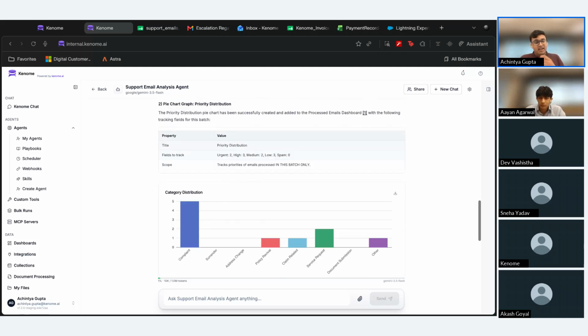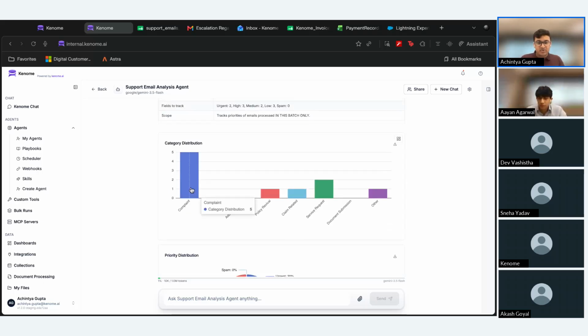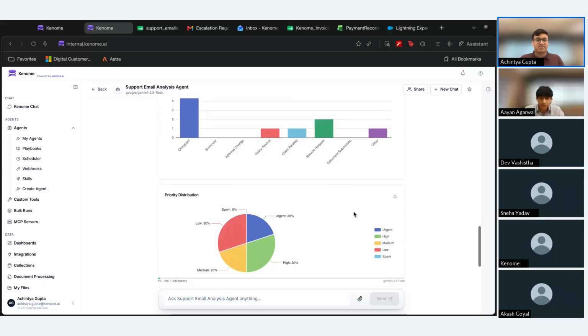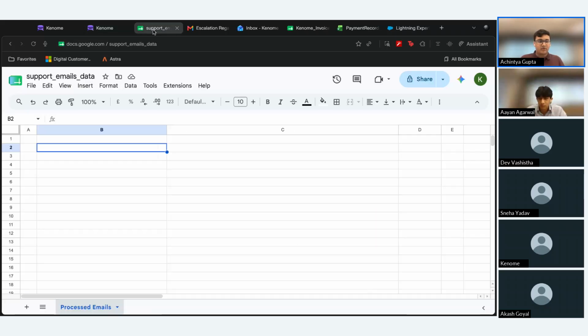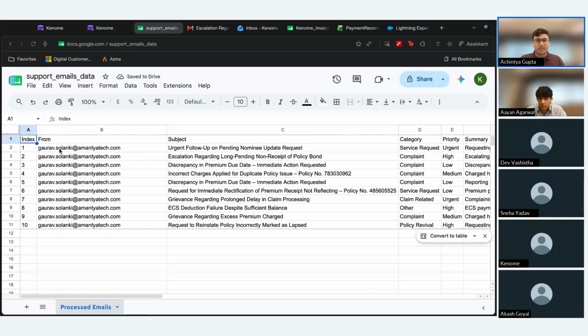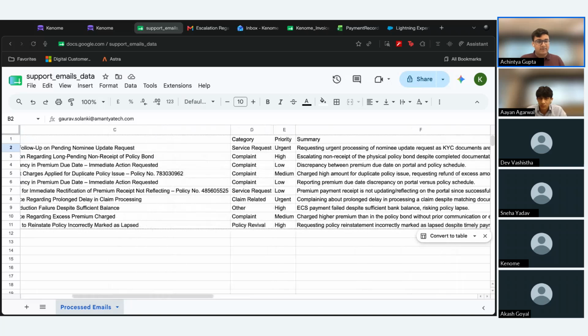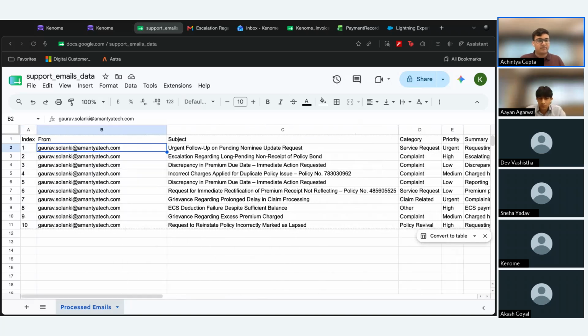Then this agent has also generated the charts that I talked about. One is a category distribution chart, and the other is a priority distribution chart. And the great part is that these charts that are generated by agents on the Kenome platform, they are interactable. So I can actually hover and see what the number of emails is, and I can also filter this chart out. If I go over to my Google Sheet right here, we can see a summary of all the emails that it has currently processed.